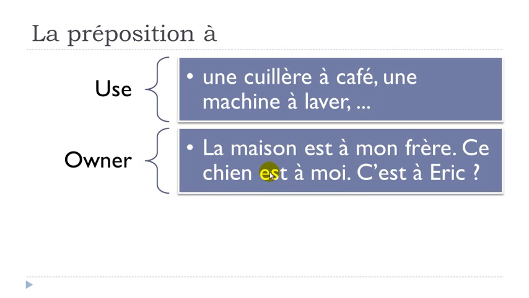So it's possible, like we've been seeing here, to put a noun after, or you could put a pronoun, like here, à moi, or you could put the name of the person. C'est à Eric? Does it belong to Eric? It's a question in that case. It's quite commonly used, this à, when you want to say that the person is owning the thing.